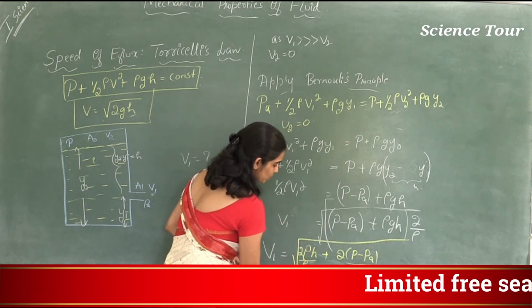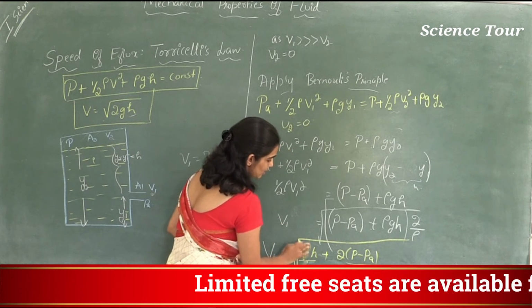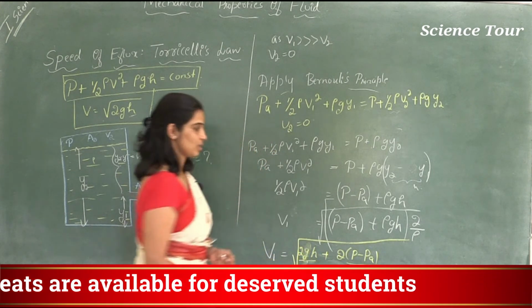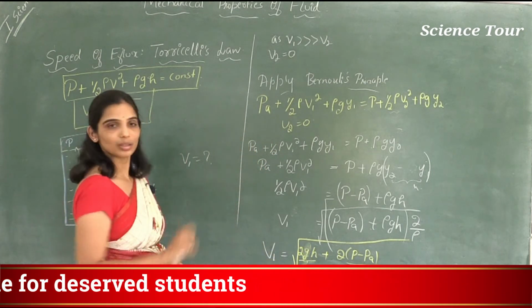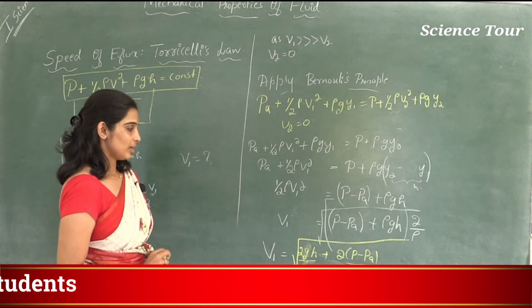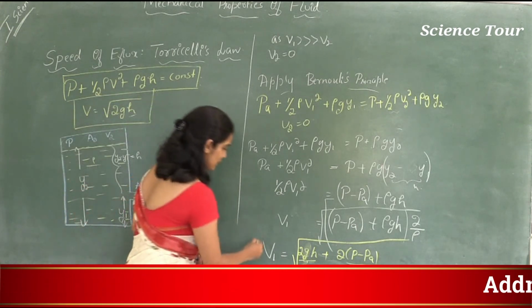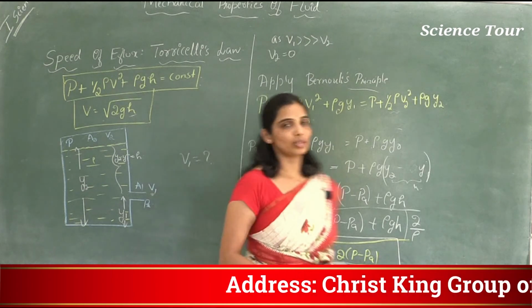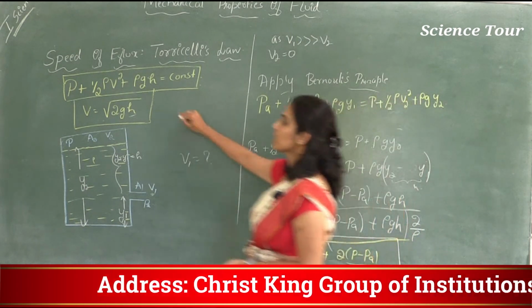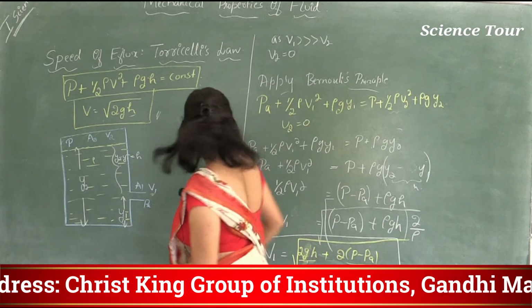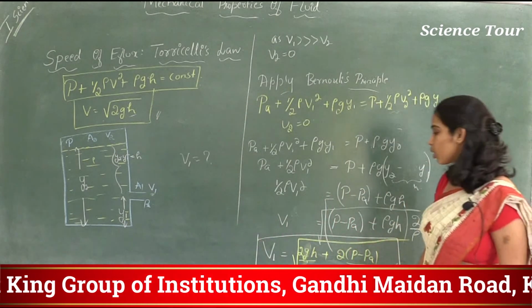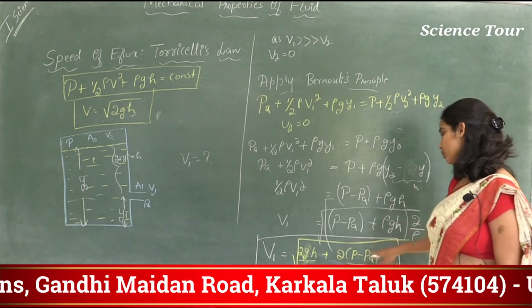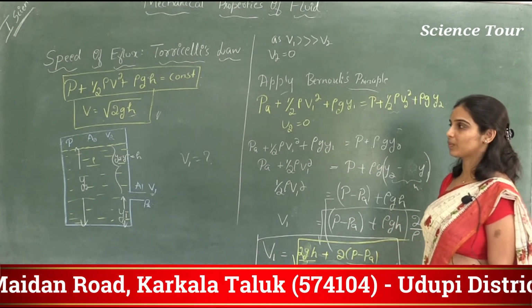So divided by rho is here, so rho gets cancelled, and rho gh is directly written as 2gh. So this is the formula for V1. Now you may ask me, this is the speed of a free falling object, but the speed of efflux we got as square root of 2gh plus 2 into P minus PA by rho.